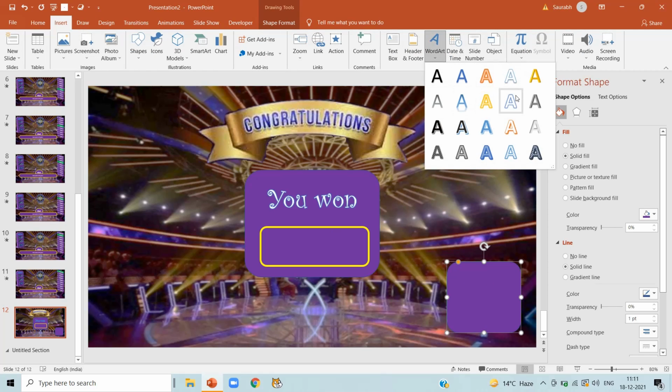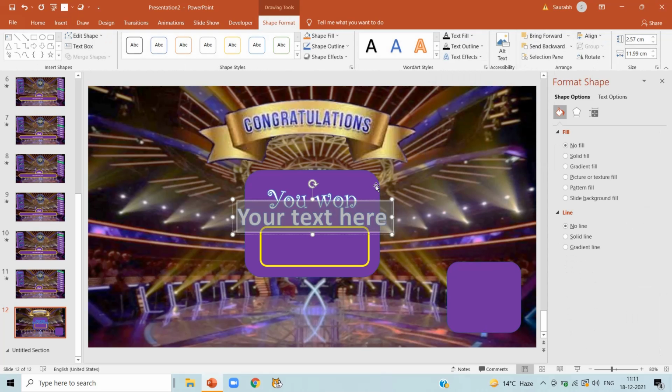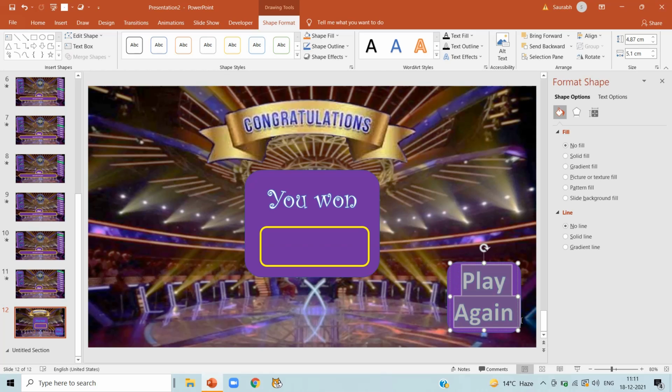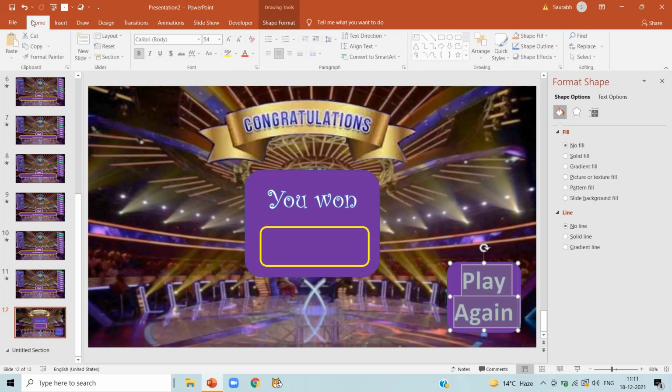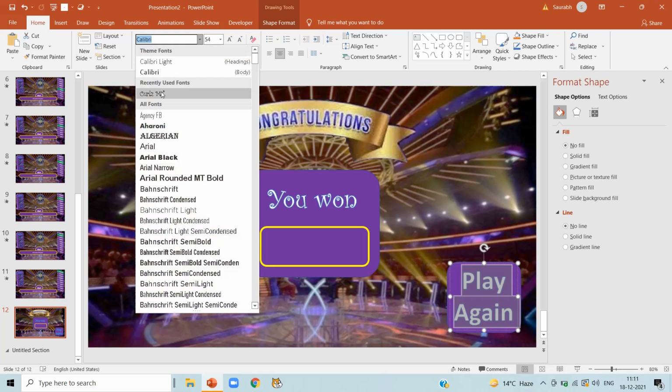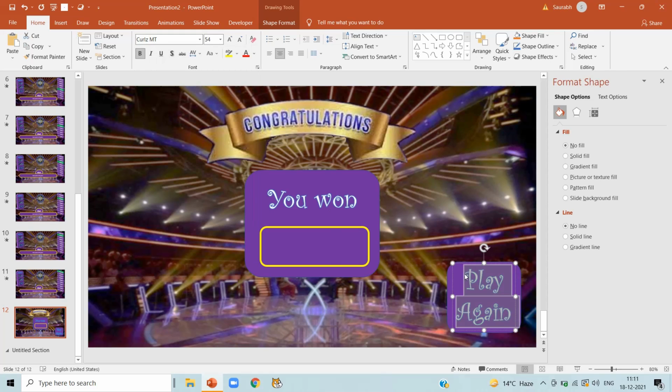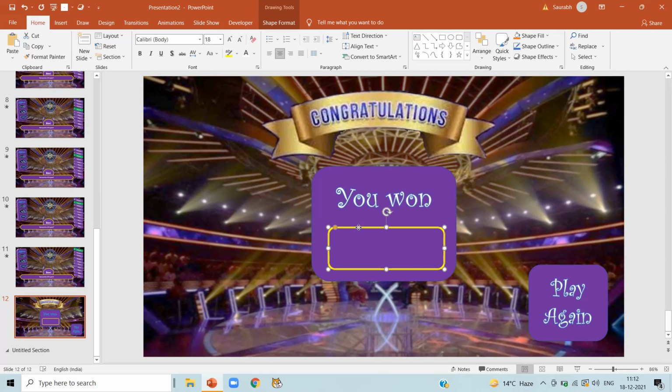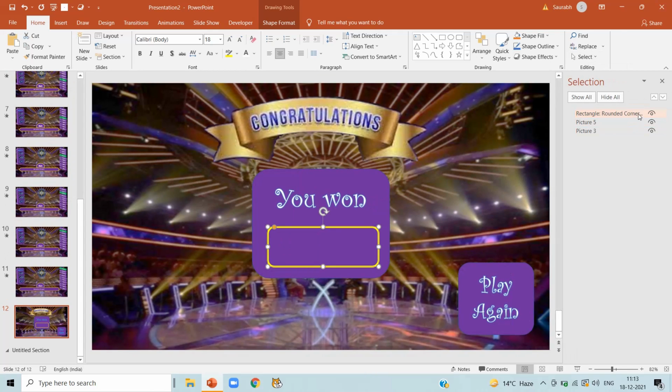Insert word art and choose a word art. And write play again. Drag it to the rounded rectangle shape. Select the text. In the home tab, change the font. Now click on home. Select selection pane and rename the rounded rectangle corner as amount, as we are going to show our amount in this box only.